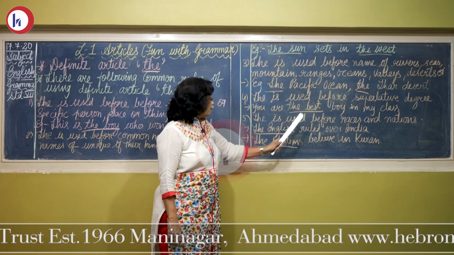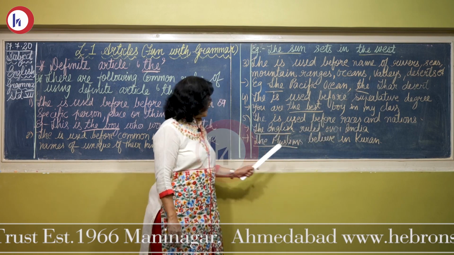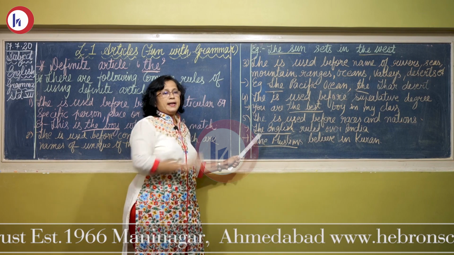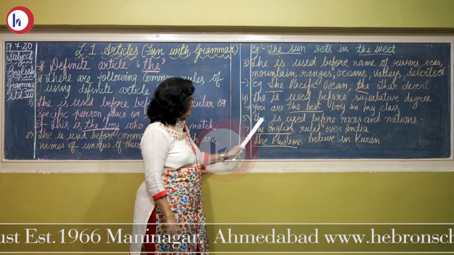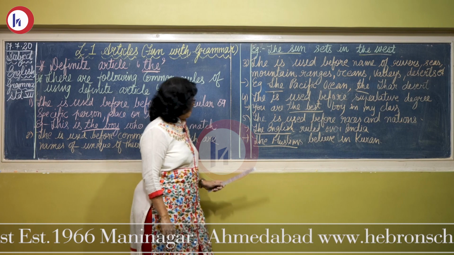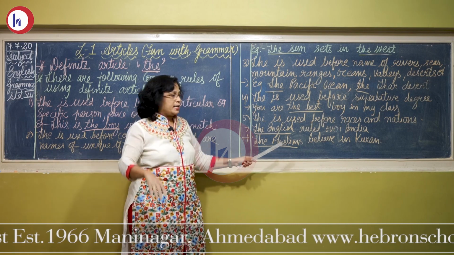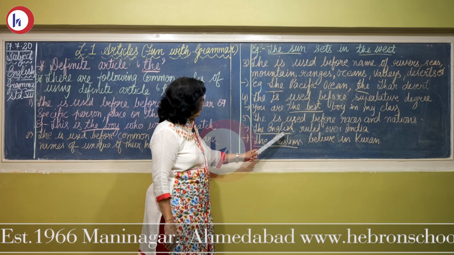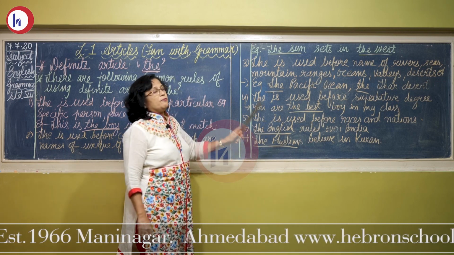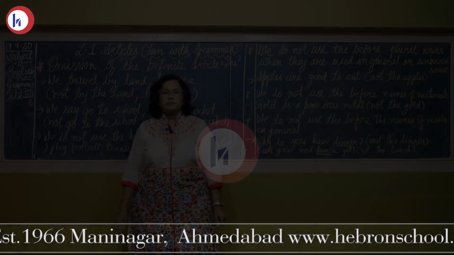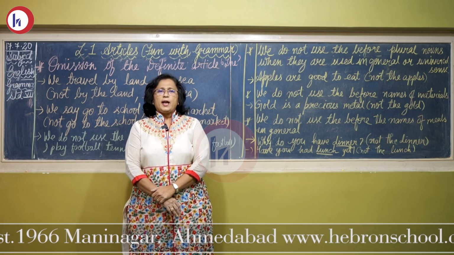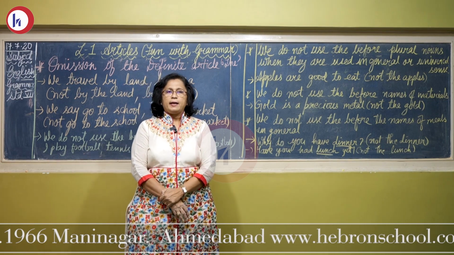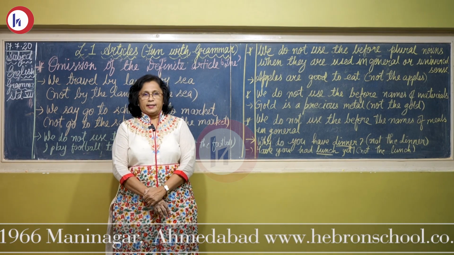The is used before races and nations. The English, these are the people who lived in England, are known as English. So the English ruled over India. The Muslims are one community. The Muslims believe in Quran. So here also before English, before Muslims we use the. So students, we have learned how we can use articles a and the in the sentence.